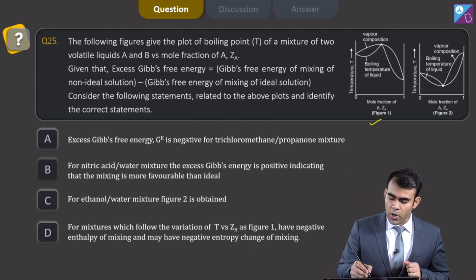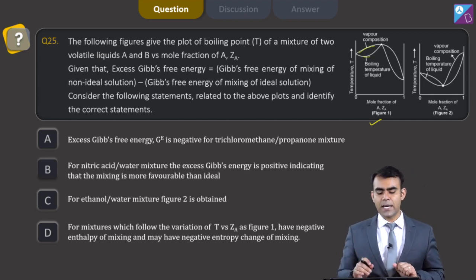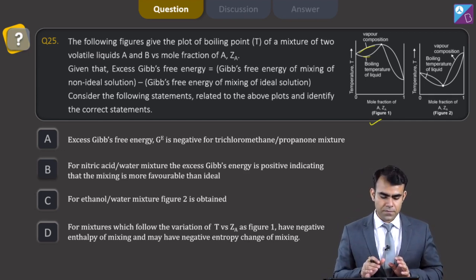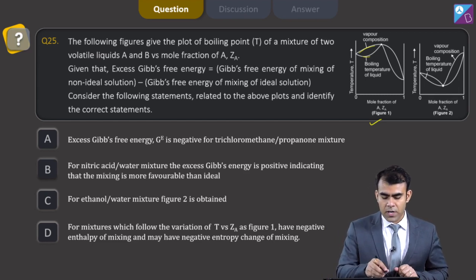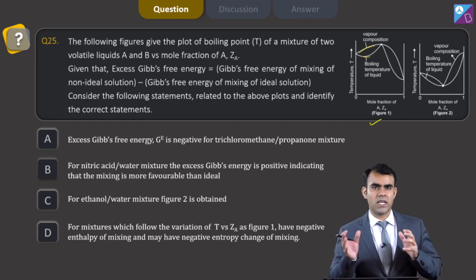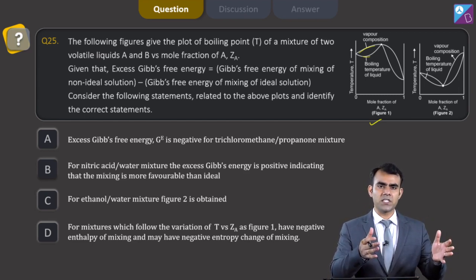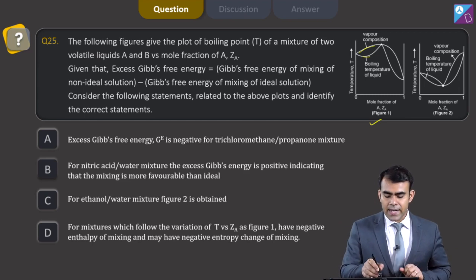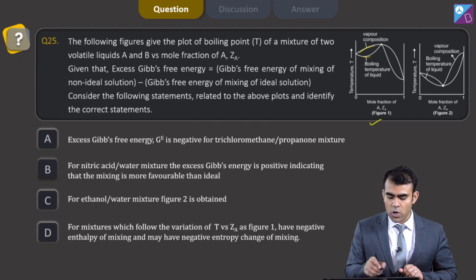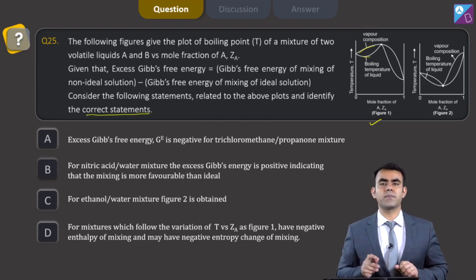And this curve represents the boiling point, and this is for liquid, and this is vapor phase composition, and this is the temperature. Now here a new term is introduced, that is excess Gibbs free energy. What is excess Gibbs free energy? The question says that it is equal to the Gibbs free energy of mixing of non-ideal solutions. That if my solution shows positive deviation or negative deviation, then it is the Gibbs energy of mixing of that non-ideal solution minus the Gibbs free energy of mixing of ideal solutions. Consider the following statements and identify the correct statements.